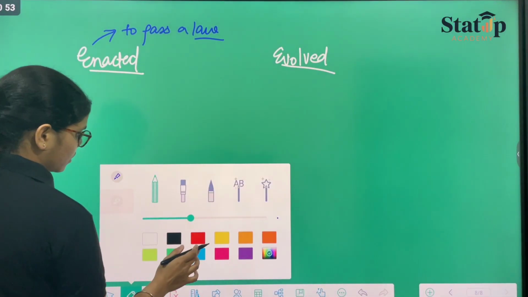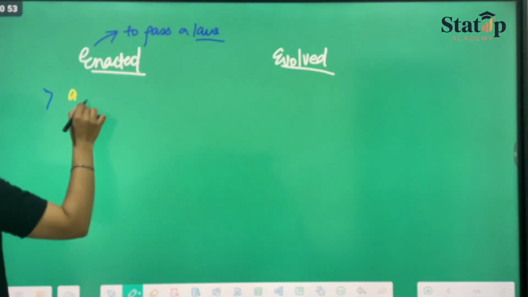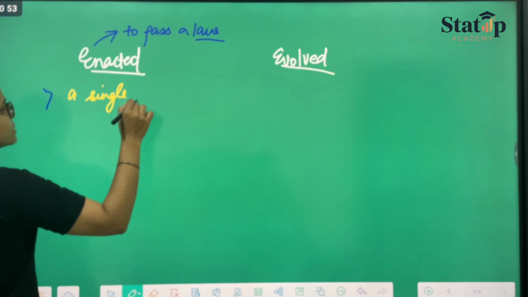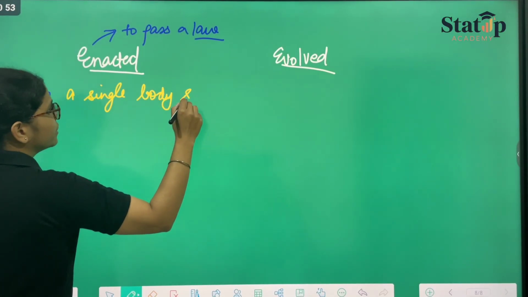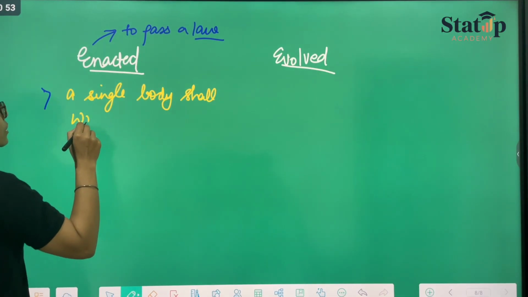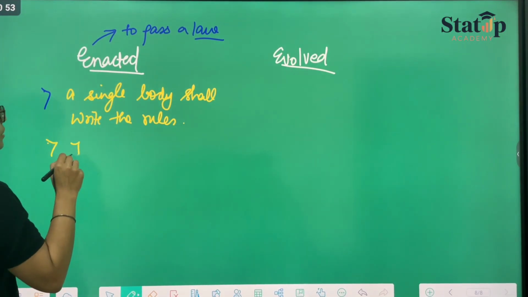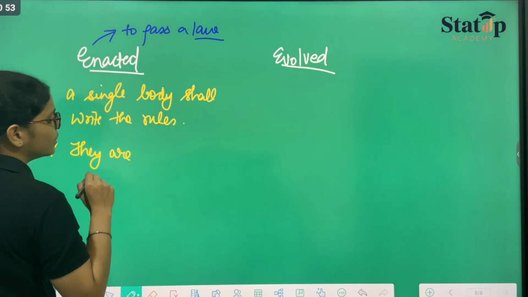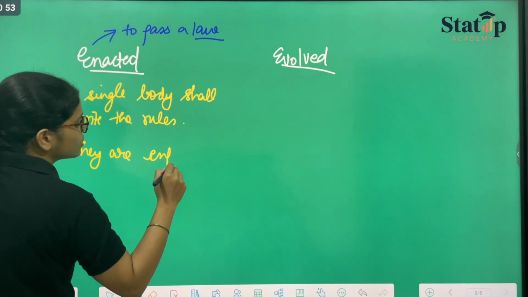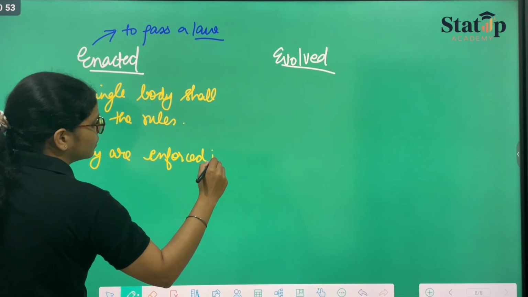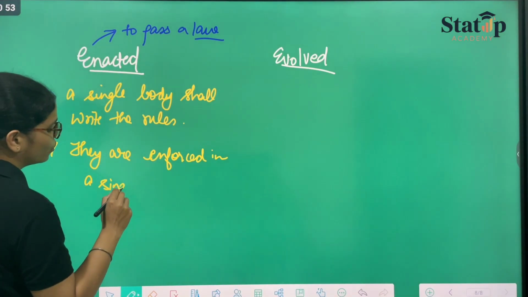That means a single body shall write the rules, and they are enforced in a single go.